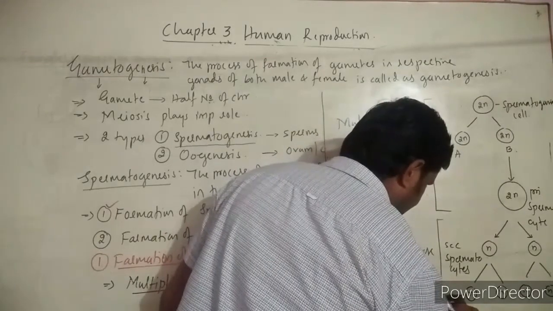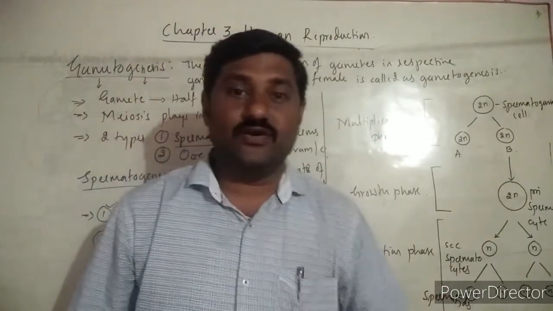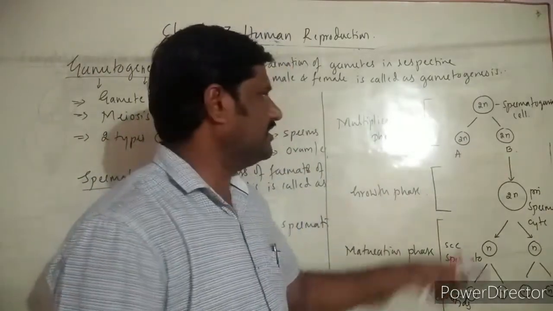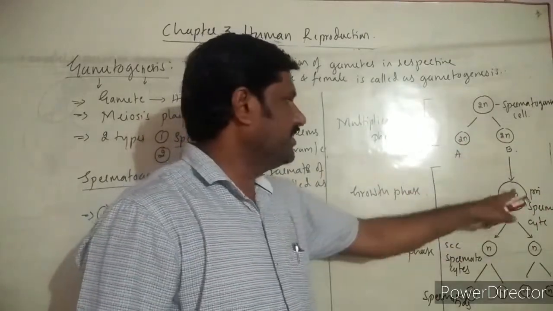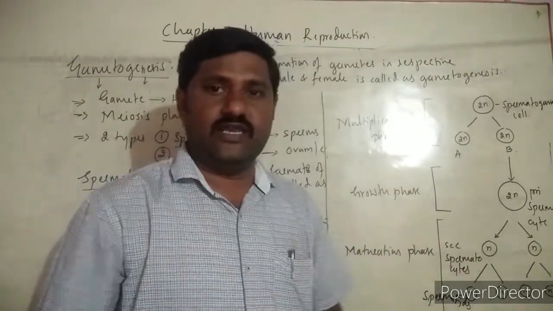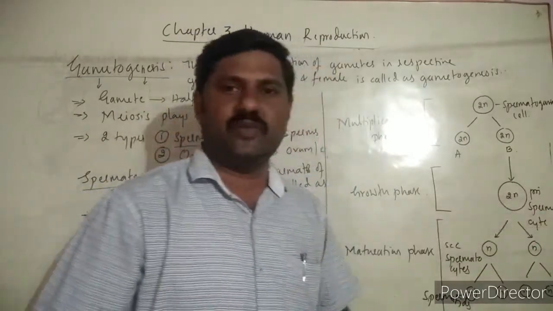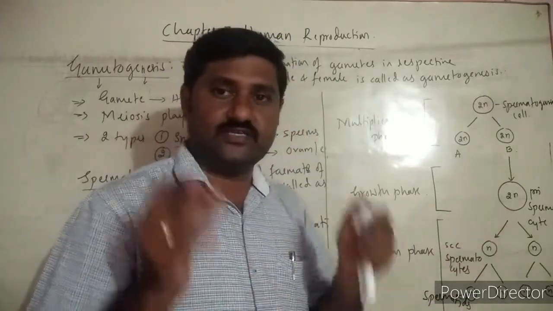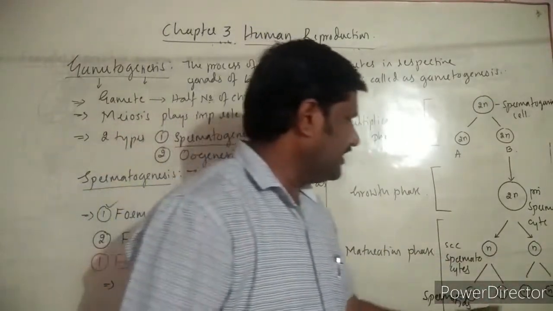All these haploid cells are called spermatids. What are these called? Spermatids. Now what happens? Initially multiplication of the spermatogonial cell took place. Type A and type B were formed. Type B is called the precursor of sperm, and it gains nutrients and becomes larger and prominent. It is called the primary spermatocyte, and the primary spermatocyte undergoes maturation phase. In the first maturation phase, reductional division occurs and 2 cells are formed in meiosis 1, and later meiosis 2.